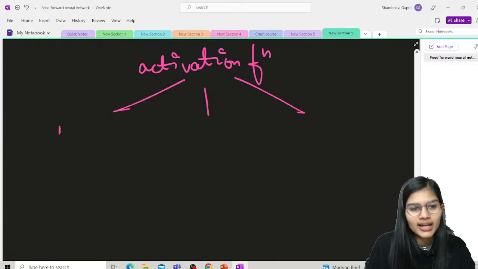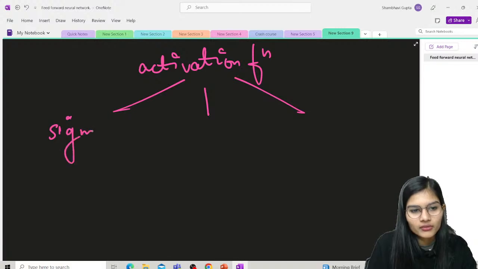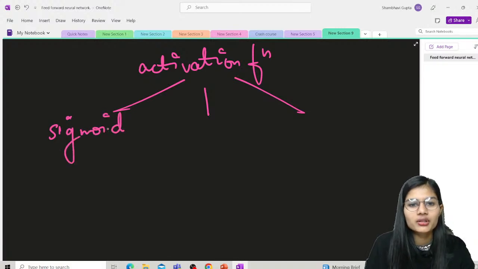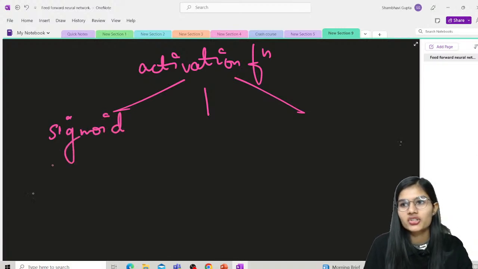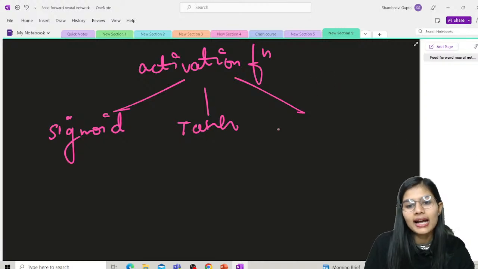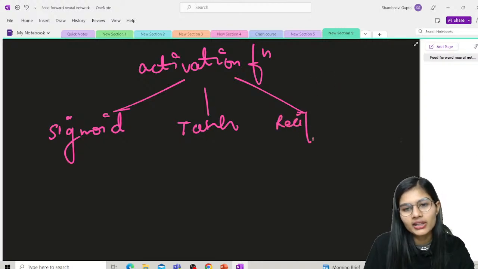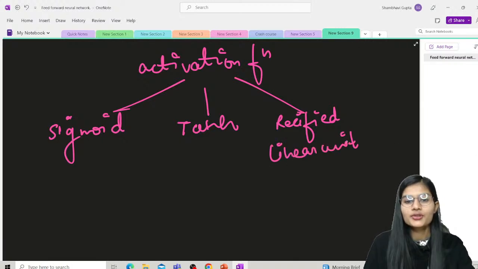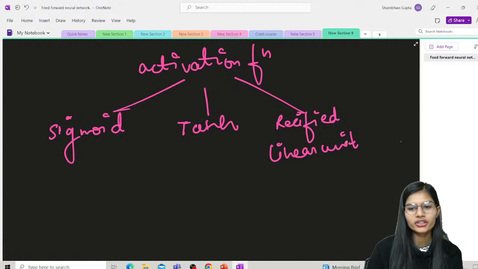The very first one is sigmoid. Second, we have tanh, or tan H, whatever you say. And the third one is the rectified linear unit. So the activation function is further divided into these 3 parts.